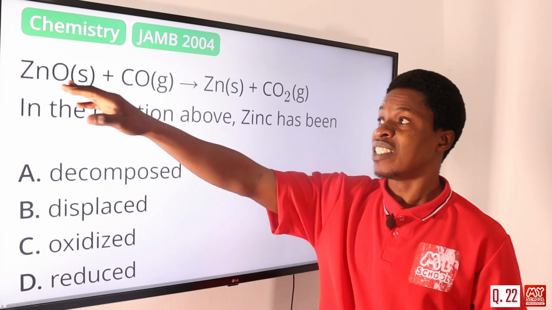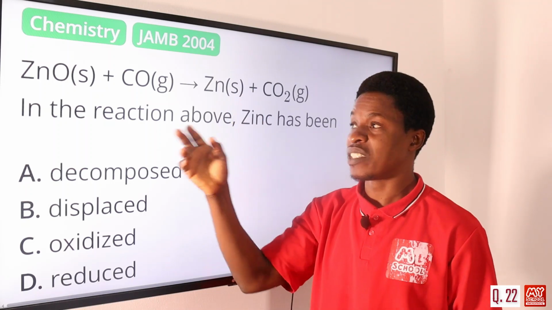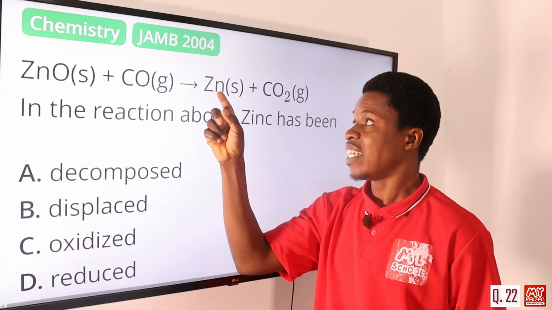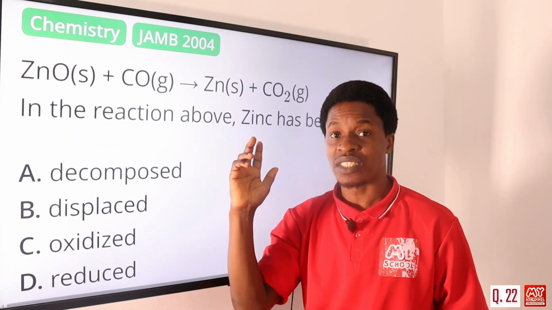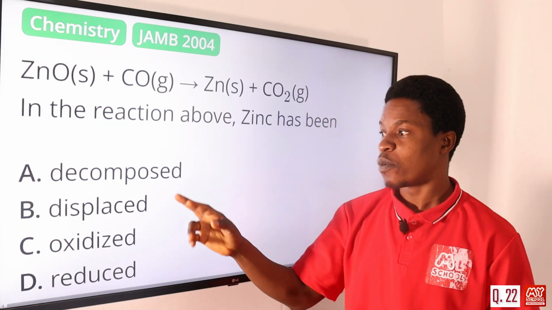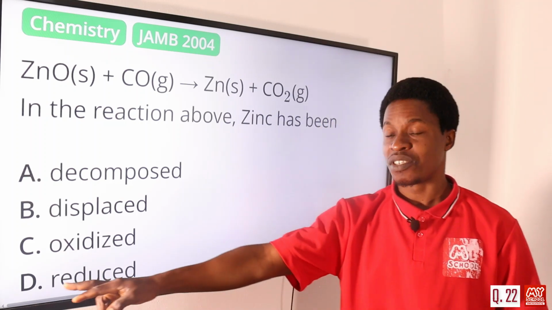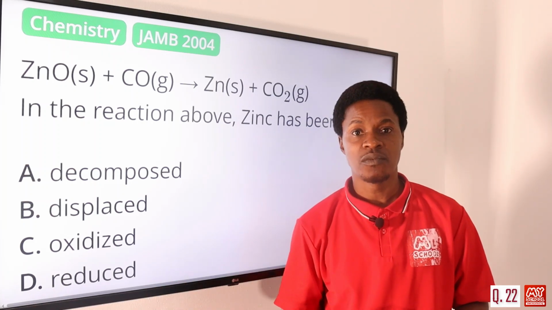So which means zinc has undergone what? Reduction. In other words, zinc has been reduced in this particular equation. Not oxidized, not displaced, not decomposed, it is reduced. So the correct answer is option D, reduced.